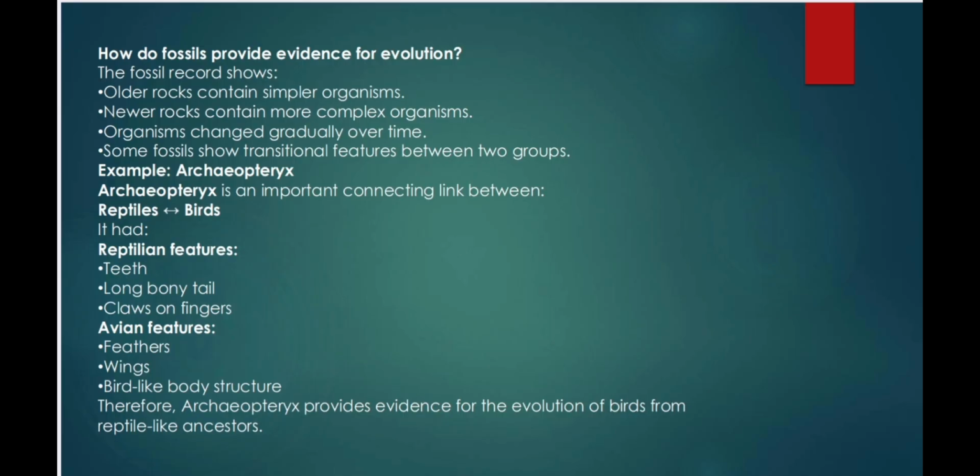The fossil record shows older rocks contain simpler organisms. Newer rocks contain more complex organisms. Organisms changed gradually over time. Some fossils show transitional features between two groups. Example: Archaeopteryx. Archaeopteryx is an important connecting link between reptiles and birds.